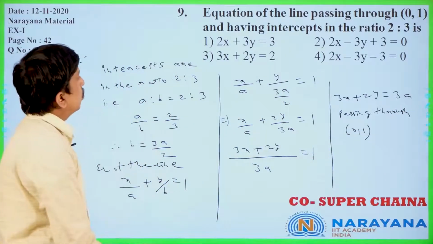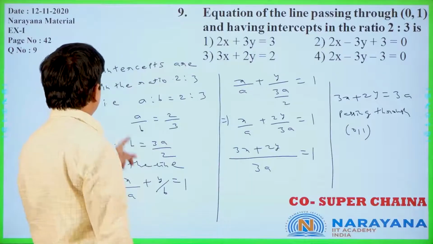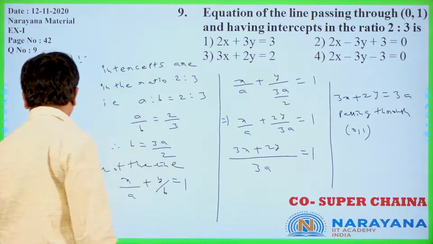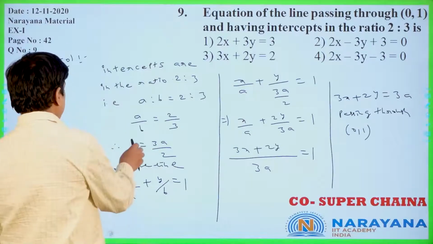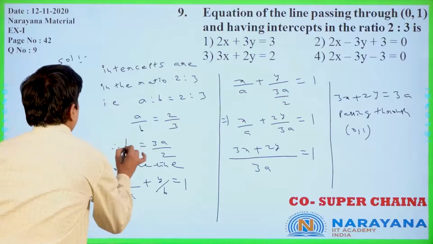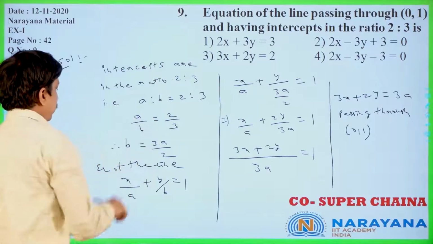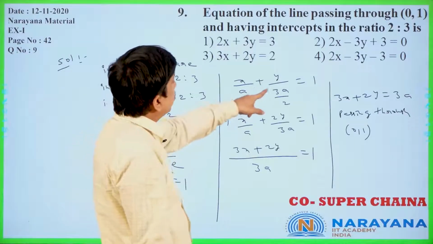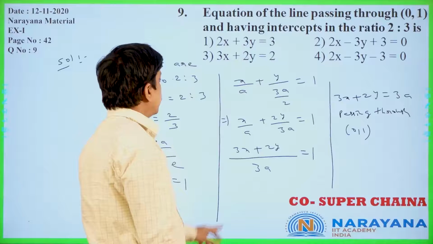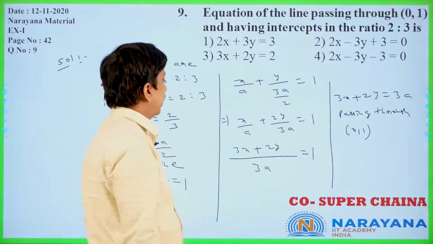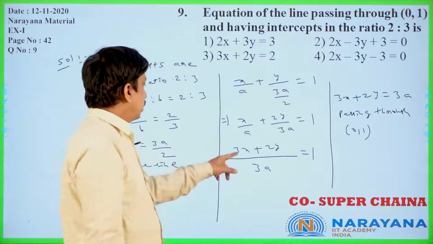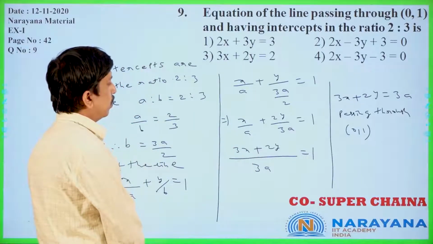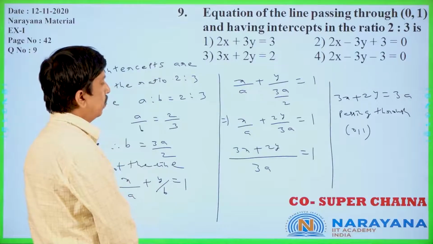Now you see, equation of the line passing through (0, 1) and having intercepts in the ratio a is to b, 2 is to 3. a by b is 2 by 3, and I required b only. So b is equal to 3a by 2. Equation of the line in intercept form is x by a plus y by b equal to 1. x by a plus y by 3a by 2 is equal to 1. x by a plus 2y by 3a is equal to 1. The LCM of a and 3a is 3a. So 3x plus 2y is equal to 3a.